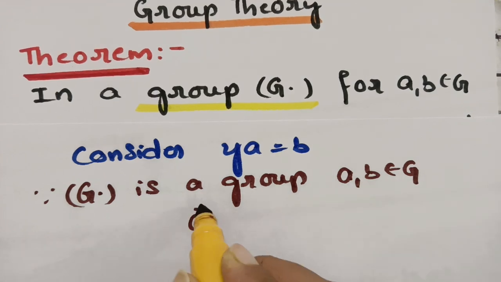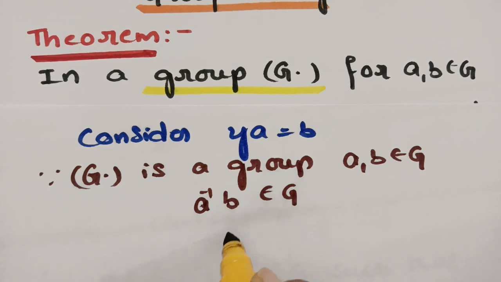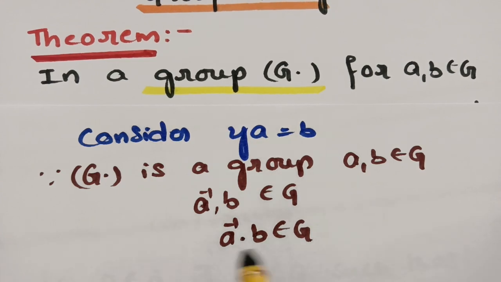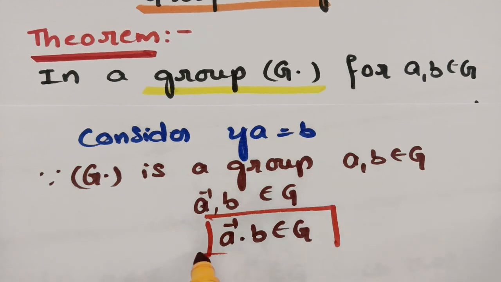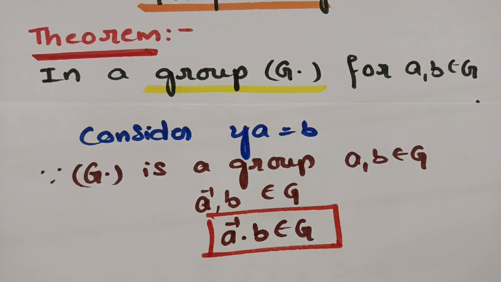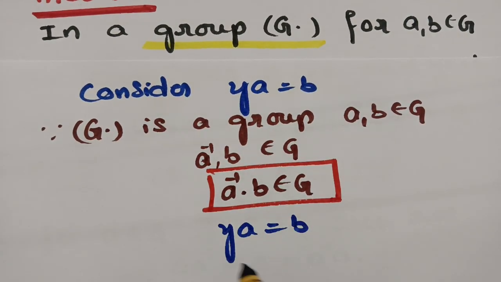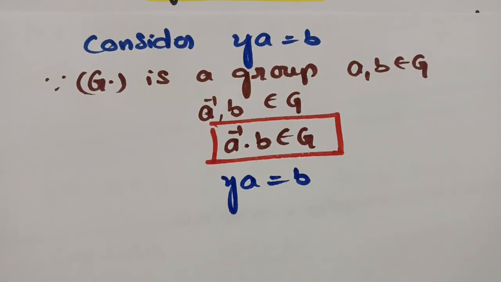See here, a inverse b belongs to G, and according to the closure property, a inverse into b belongs to G. So keep it aside, and now we have to find the solution for ya is equal to b. For ya is equal to b, consider now y into a. y into a is equal to b. For this solution, we need the value of a here.